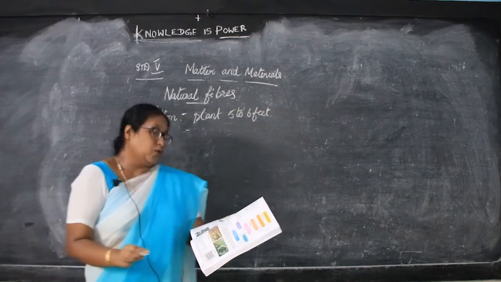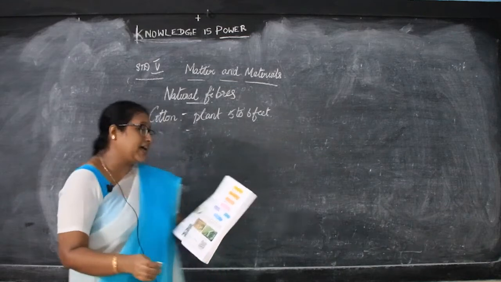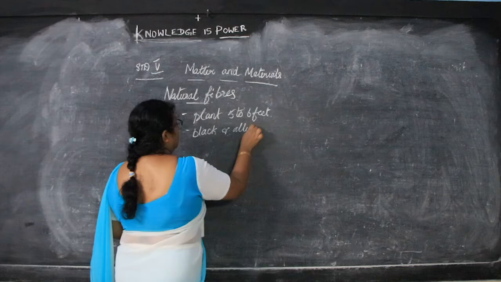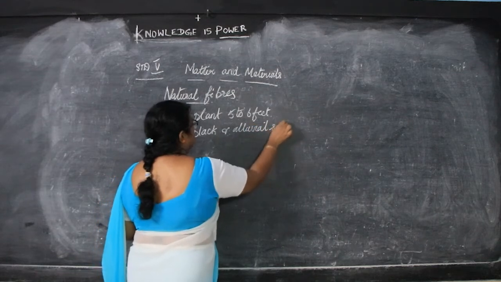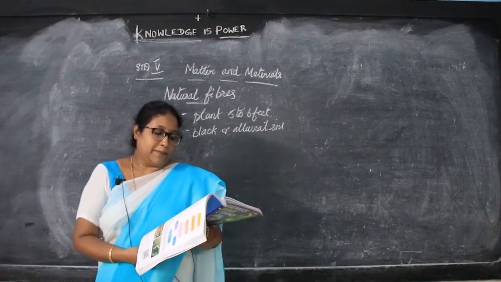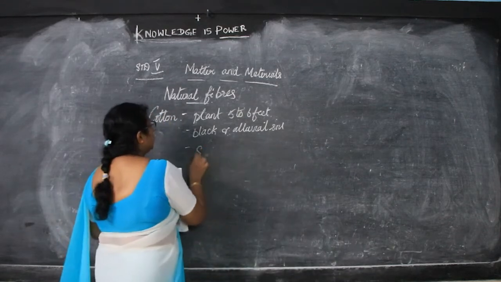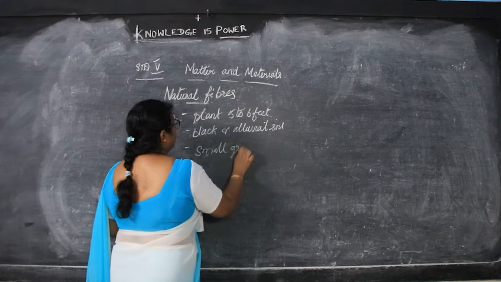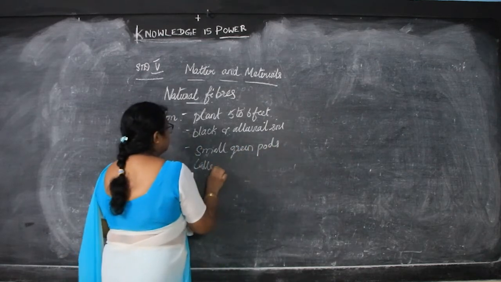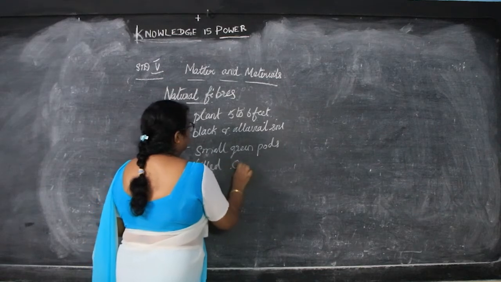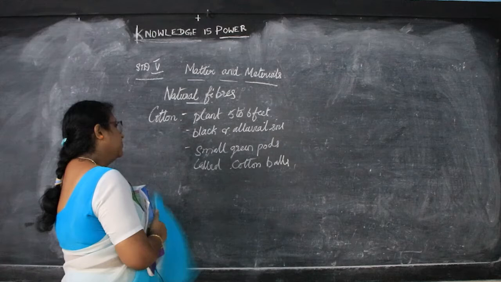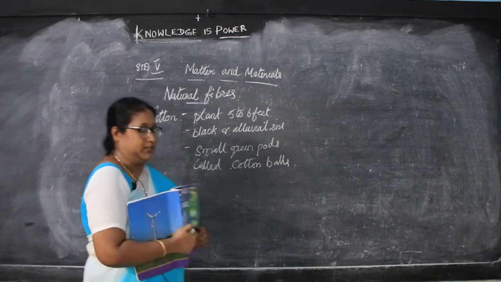Next, cotton grows well in black soil and alluvial soil. And the cotton plant bears a large number of small green pods called the cotton balls.